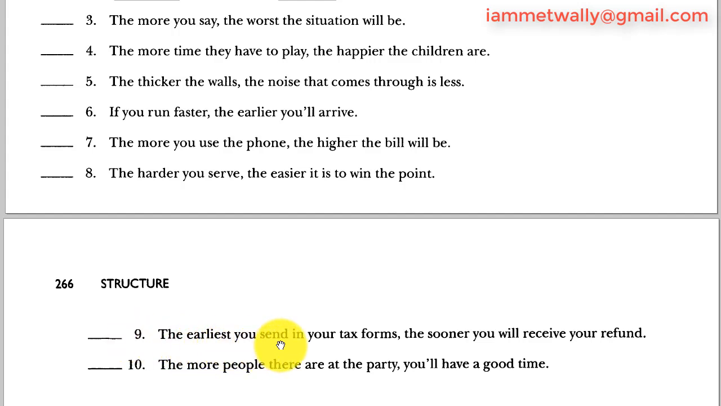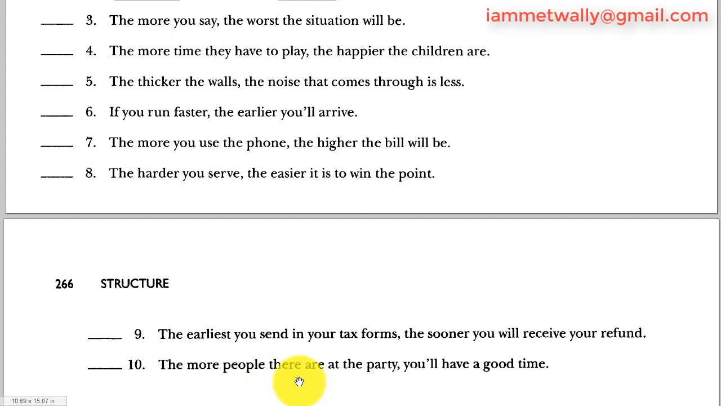Number 9: The earliest you send in your fax forms, the sooner you will receive your refund. The earliest, this is superlative. The sooner, this is comparative. They don't match, it's incorrect. It should be: the earlier you send your fax forms, the sooner, not the earliest.